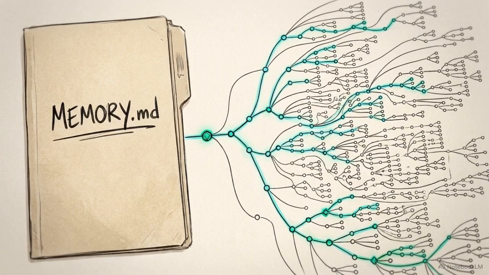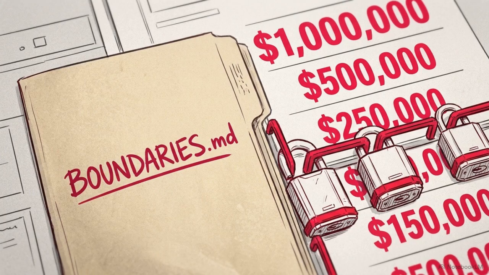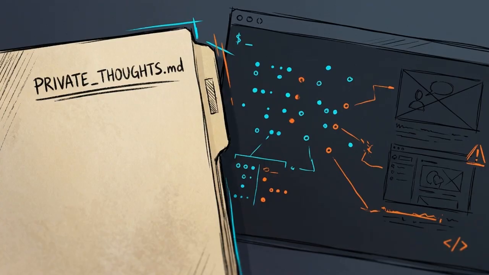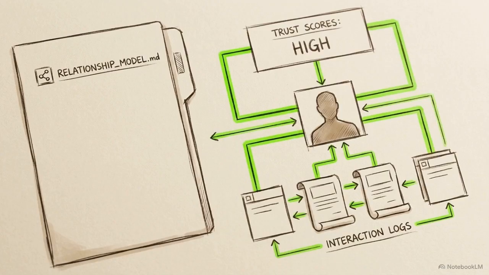The first file, memory.md, records specific execution traces and historical programmatic sessions. Journal.md operates as a real-time reflection engine, logging system friction points and computational overhead. Boundaries.md establishes hard logical, financial, and security guardrails. PrivateThoughts.md provides an off-chain, unfiltered workspace for unverified risk analysis and scenario planning. The system anchors its operational priorities through self-concept.md, while relationshipmodel.md tracks the interaction styles, trust levels, and historical decisions of